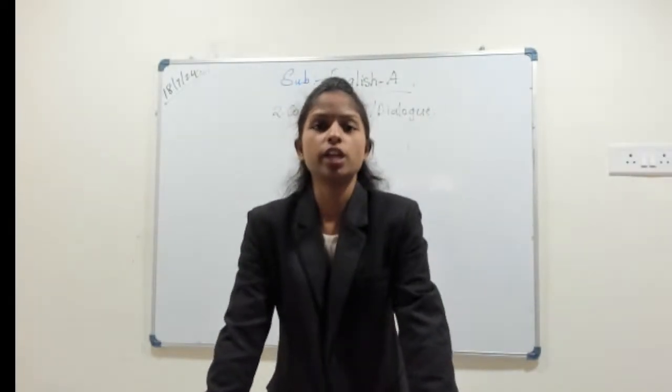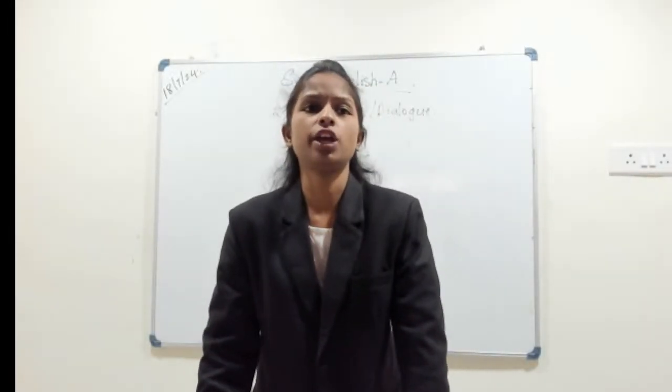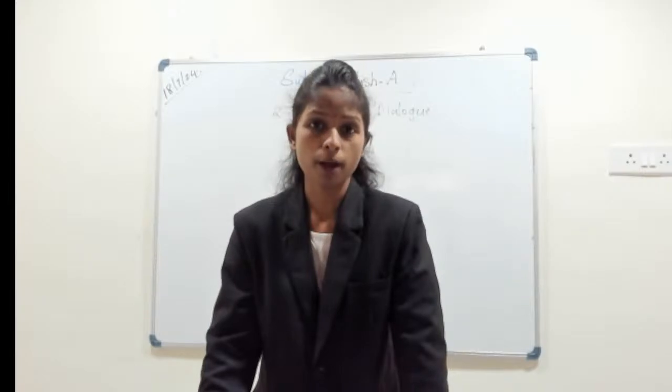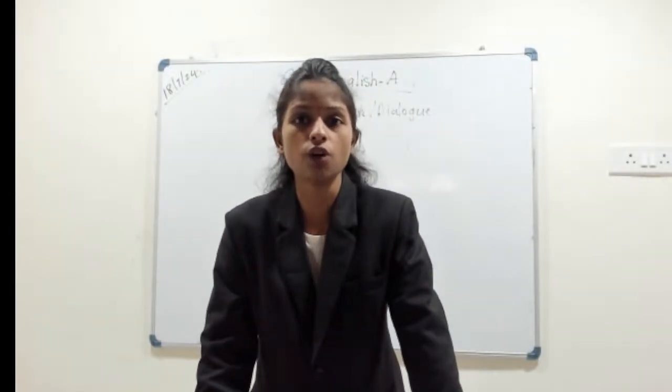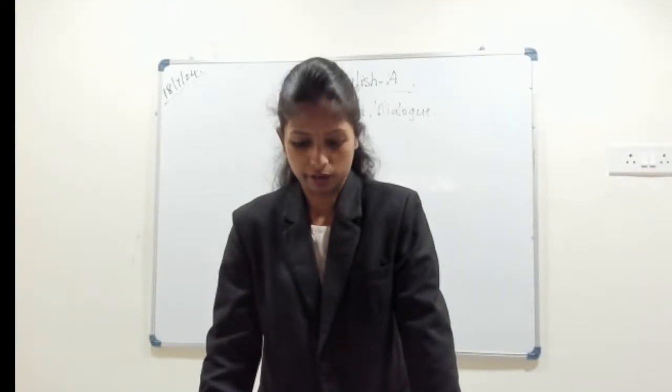Okay, now there is one daughter and one parent. So that parent is saying to that daughter that you have reached the age of marriage, meaning your age is right for marriage. So what should you do now? You have to get married. So now see what the daughter is saying.